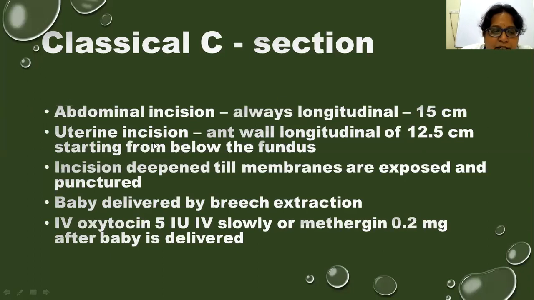The uterine incision is deepened till the membranes are exposed, and then the membranes are punctured and the baby is delivered. Always in classical C-section, the baby is delivered as breech extraction. Once the baby is delivered, oxytocin 5 units is given slowly IV, or methergin 0.2 milligrams can be given, and the rest of the post-operative care is the same as that of normal cesarean section.